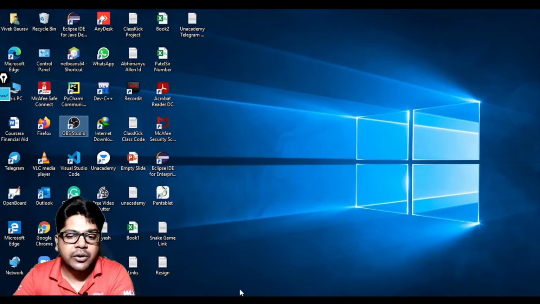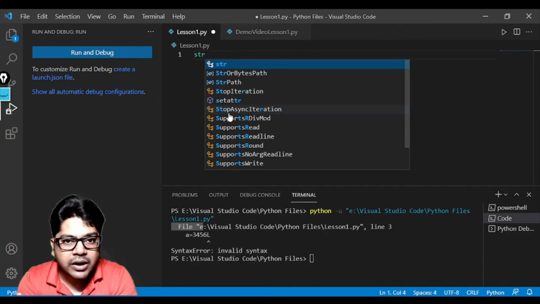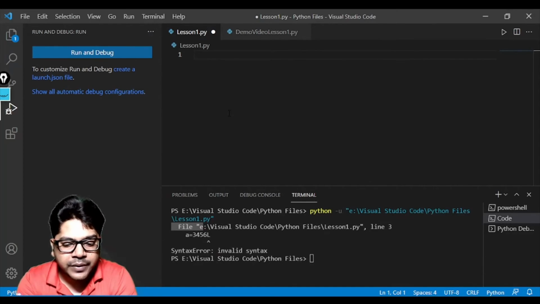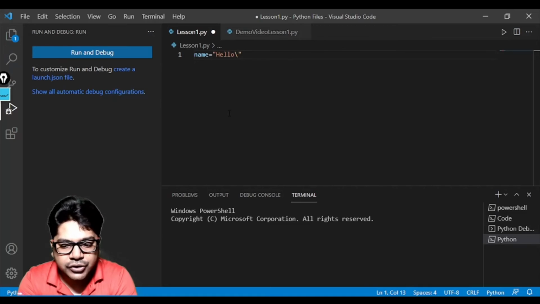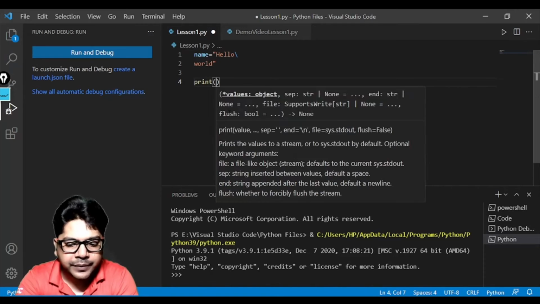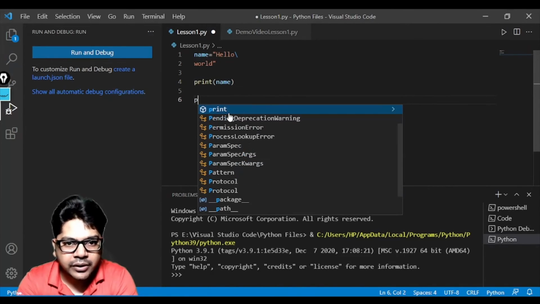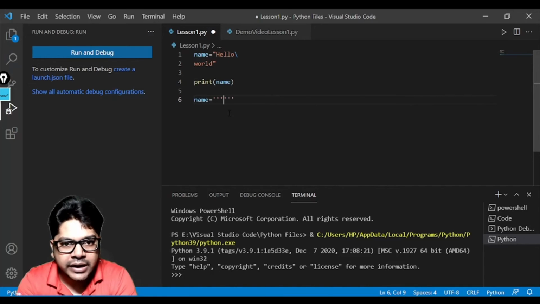Okay, let me take you to the editor and write the code for you. Let's suppose that name is equal to hello, then I give a backslash, press enter, and write world. Then I write print(name). In the other case, I write name is equal to three single quotes, and here I write hello, and here I write world.